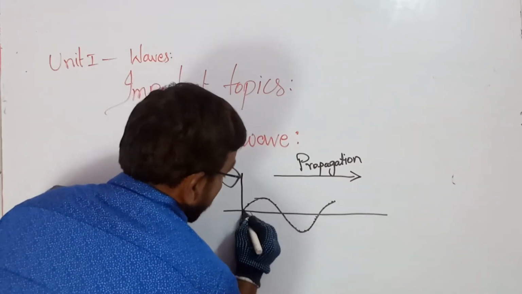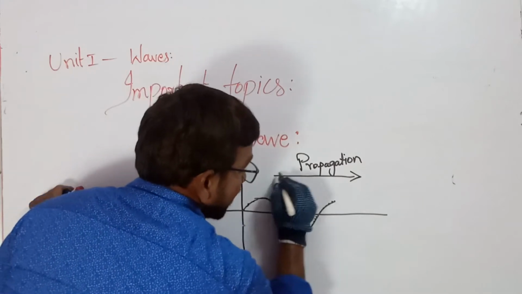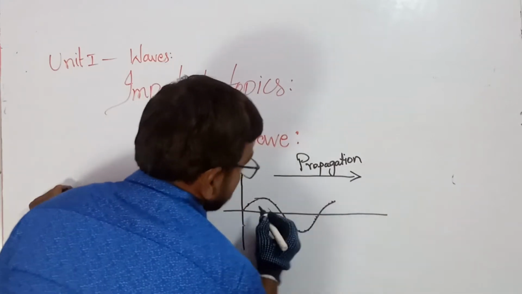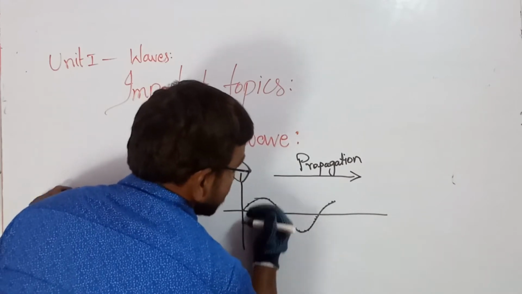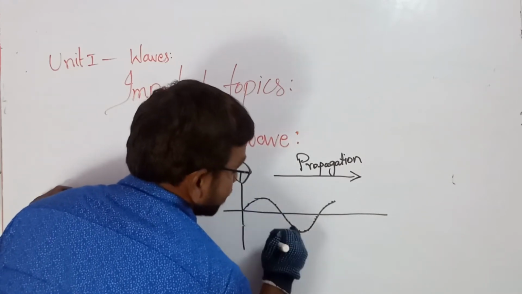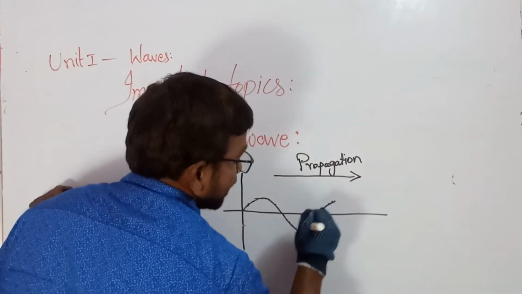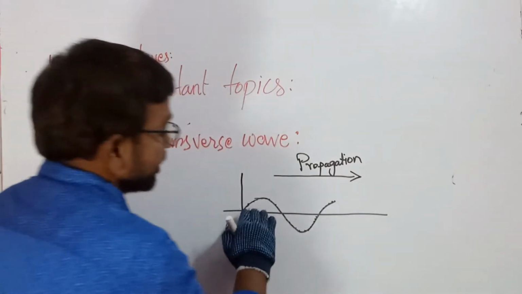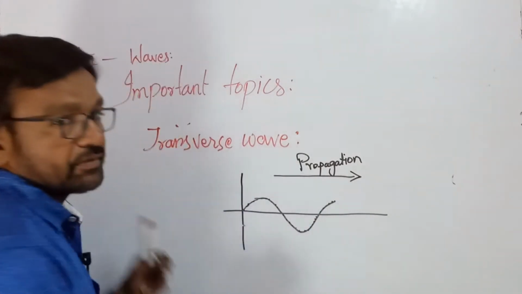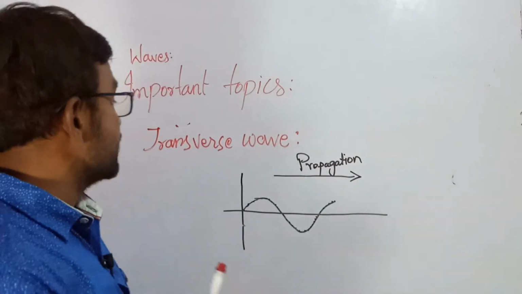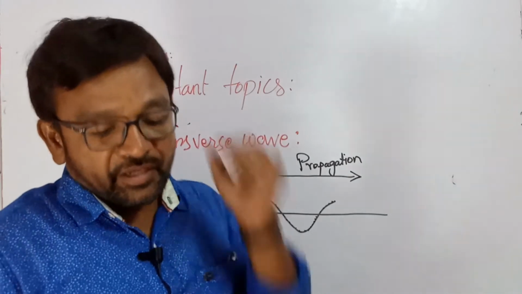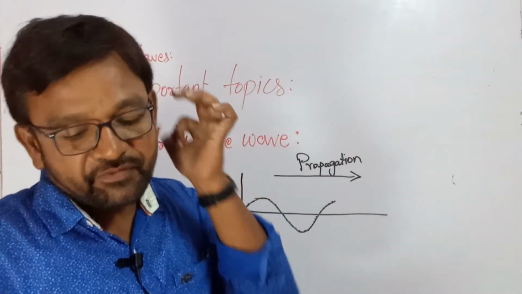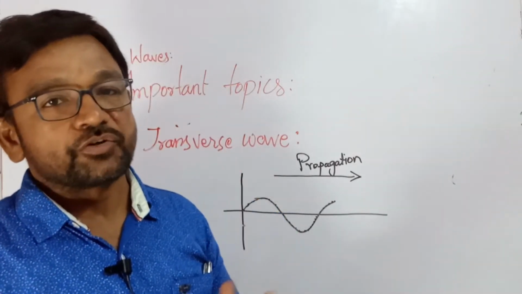So actually the wave is propagating in this direction, but the particles are perpendicular. If you take a particle of the medium here, here, here, and it is perpendicular to the propagation of the wave, then that wave is said to be a transverse wave.